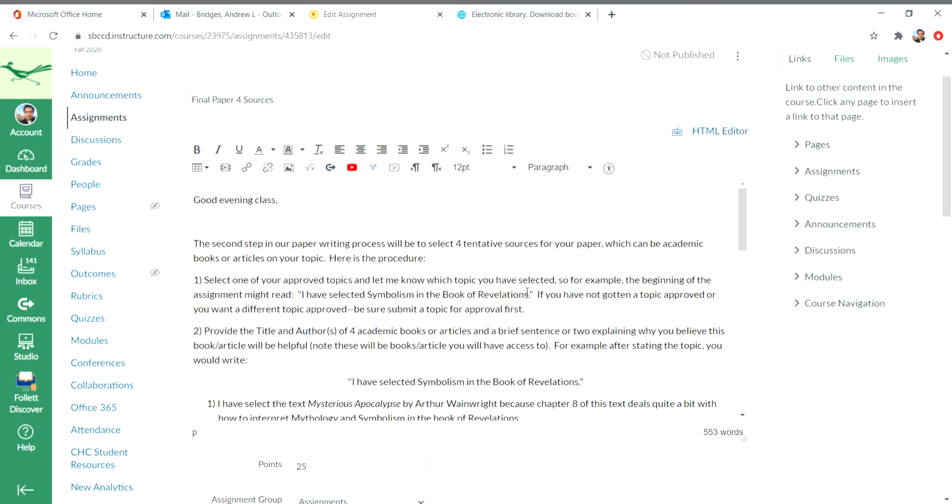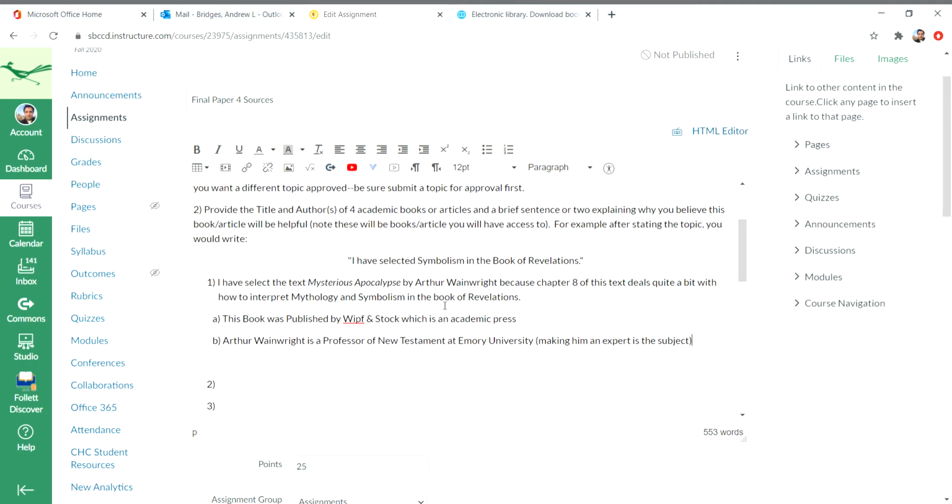Below that, you indicate which topic you've selected, and it'll look like this on the page. Then you want to include four academic sources, books or articles, and a brief sentence or two explaining why this is helpful to you. So I've just included a helpful source. Suppose, I'm just using this as an example, you selected symbolism in the book of Revelations. That would be a good topic for a world religions class or a Bible as literature class. That would be a great topic for that as well.